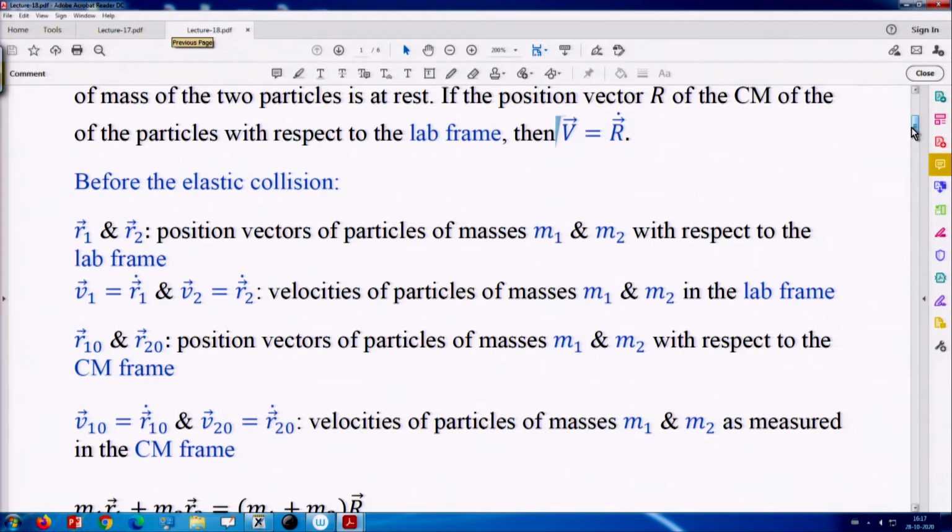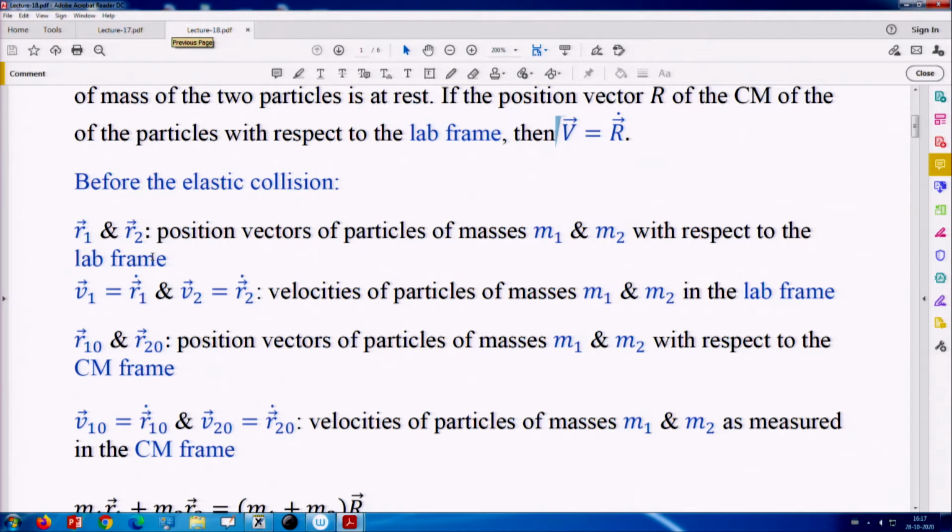Before the elastic collision, r1 and r2, lowercase, are the position vectors of the particles of mass m1 and m2 as observed from the lab frame of reference.